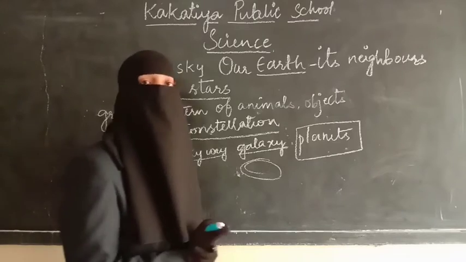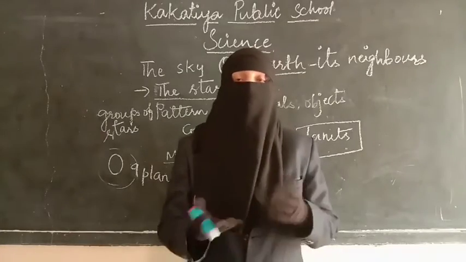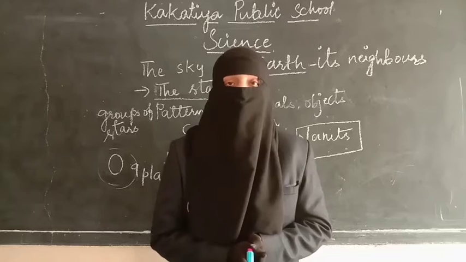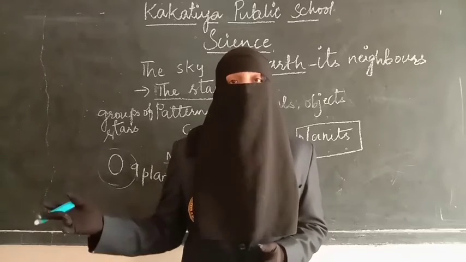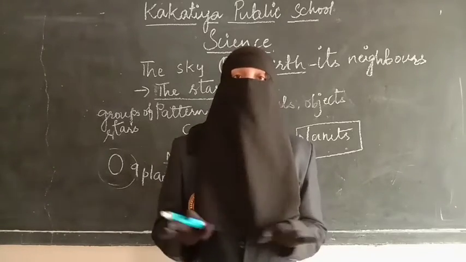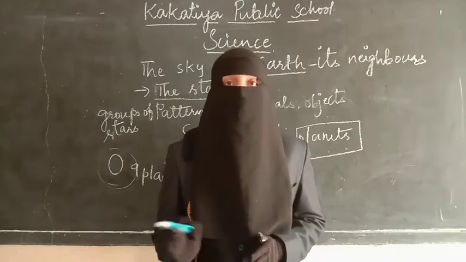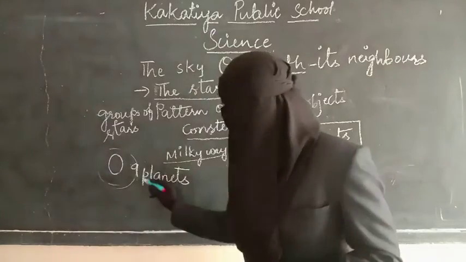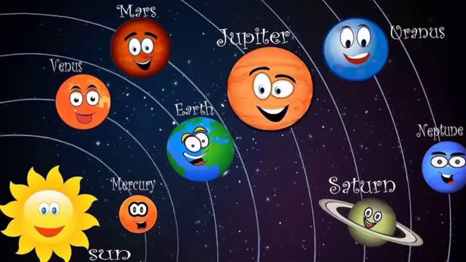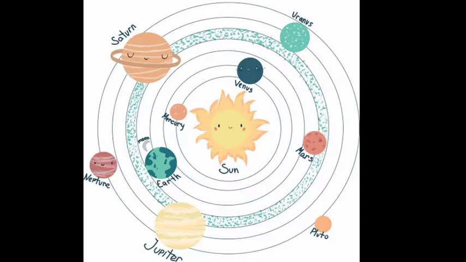But the last, because recent studies said that Pluto, which was considered as the last planet, now it is not a planet because it is not following certain rules which should be followed by a planet. So now we have 8 planets. How many planets are there in our solar system? 8 planets. And these 8 planets revolve around the sun.